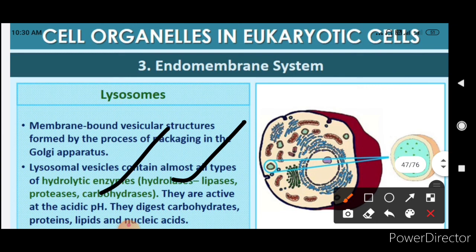Okay, so membrane bound vesicular structures formed by the process of packaging in the Golgi apparatus, and lysosomal vesicles contain almost all types of hydrolytic enzyme, that is hydrolysis, lipases, proteases and carbohydrases. They are active at the acidic pH and they digest carbohydrate, protein, lipids and the nucleic acid.